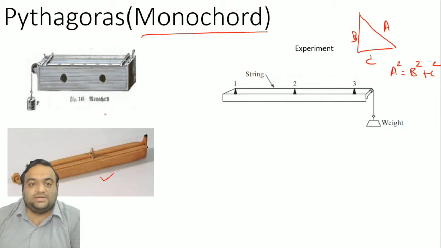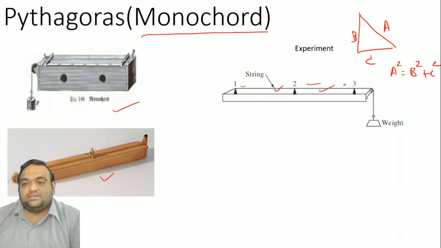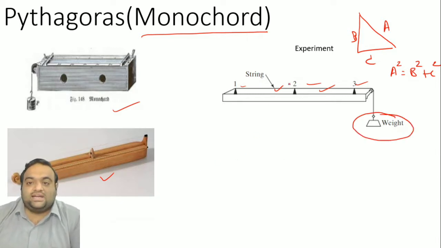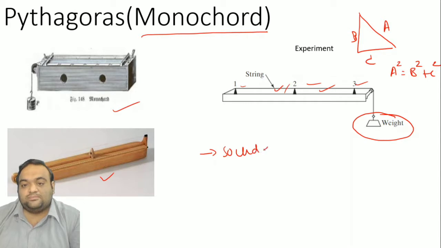As you can observe here, one string is attached, and there are 3 points where it passes through, and a weight is attached to the string. When he started clicking at this point, the string moves and produces a sound effect. It produces a tone.